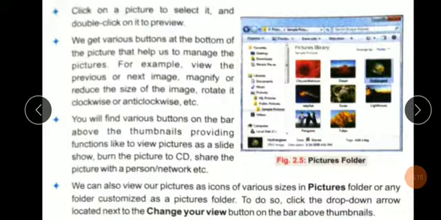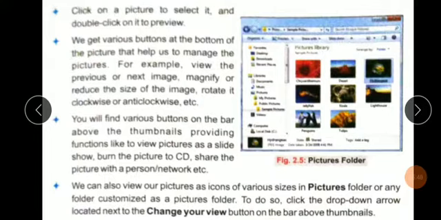Click on a picture to select it and double click on its preview. We get various buttons at the bottom of the picture that help us to manage the picture. For example, view the previous and next image, magnify, reduce the size, rotate it clockwise. You will find various buttons on the bar above the thumbnail, providing functions like view pictures and show the burn picture to CD.